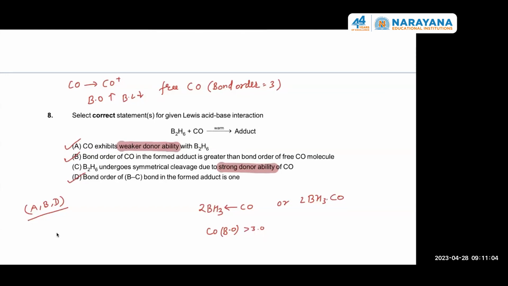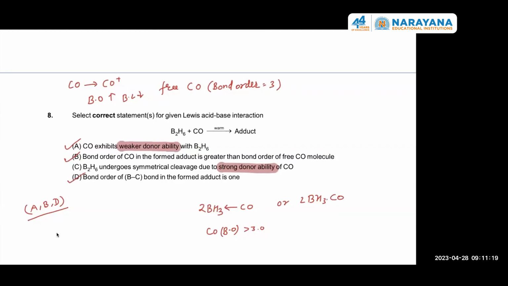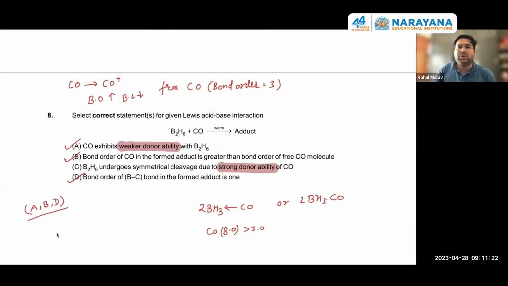But trimethylamine will undergo symmetric cleavage and ammonia will undergo unsymmetric cleavage. In case of ammonia, it will go unsymmetrical cleavage. Yes. But trimethylamine is a stronger base than ammonia. That is due to steric repulsion. Some of them are exceptions. Like being a better donor also, NR3 goes symmetrical cleavage. Only those which are good donors and less sterically hindered will go unsymmetrical cleavage. Okay. Yes, sir.